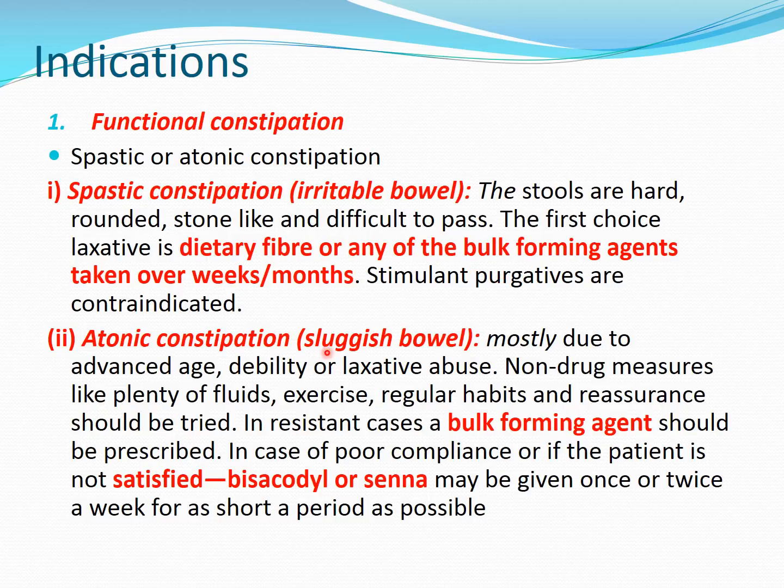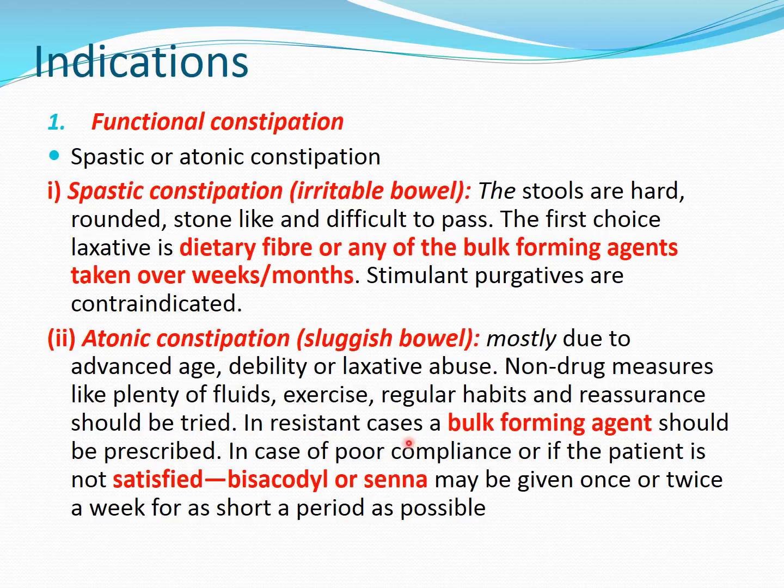While atonic constipation is called a sluggish bowel, here the colon has lost its tonicity, because of which peristaltic movement has reduced and the bowel movements are very sluggish. This occurs mostly in advanced age, in elderly patients, or because of other debilitating diseases like cancer, in bedridden patients, or laxative abuse. Here we don't use drugs directly, we mostly give plenty of fluids, or we prefer exercise, regular bowel habits or reassurance. Okay, but in resistant cases a bulk forming agent can be prescribed like bran or isabgol.